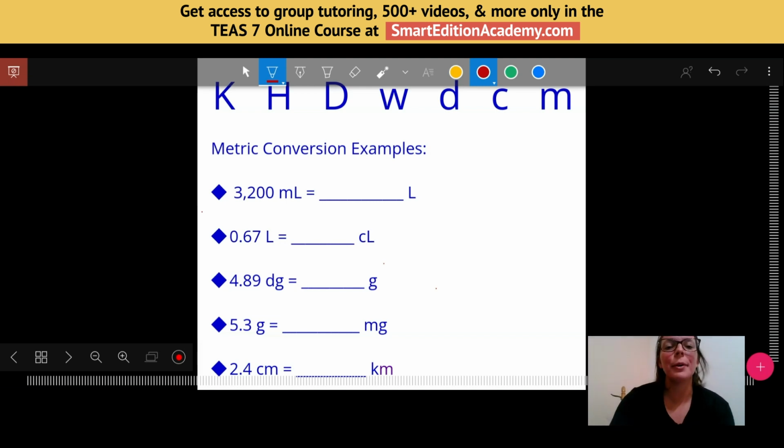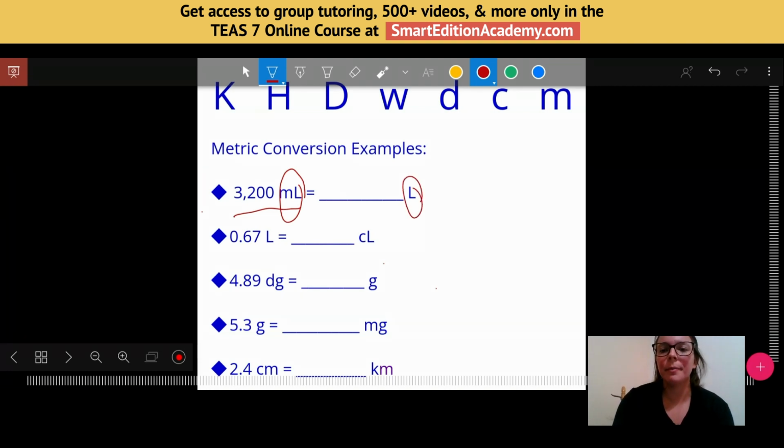So for my first example, I'm going to convert 3,200 milliliters to liters. So my mnemonic up here, a great strategy when you're taking a test is, if this helps you, write this mnemonic down, write those letters down, have it on your sheet ready to go, because then I can reuse it over and over again. So I need to go from milliliters to liters.